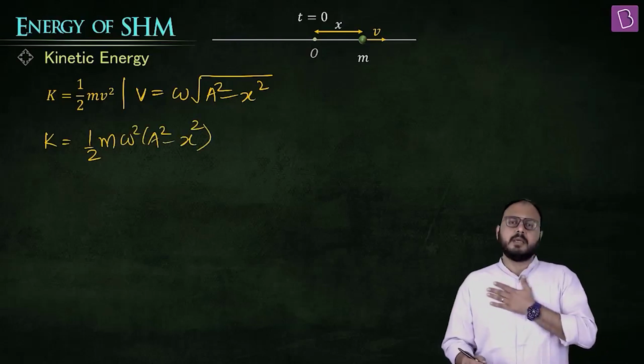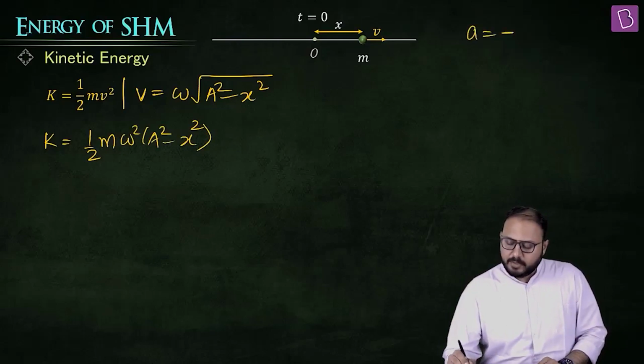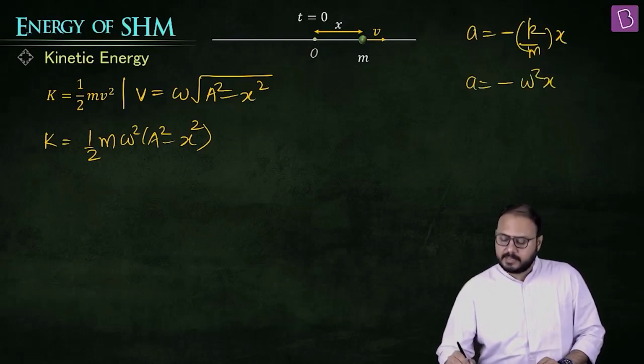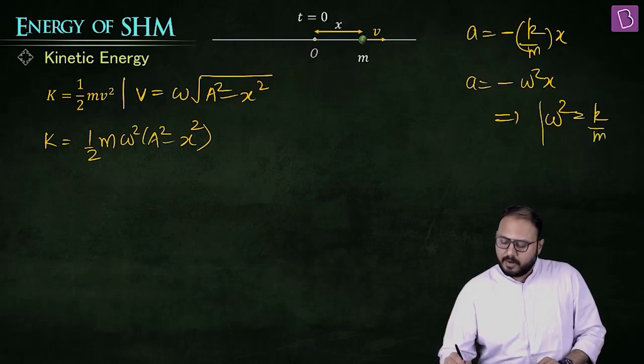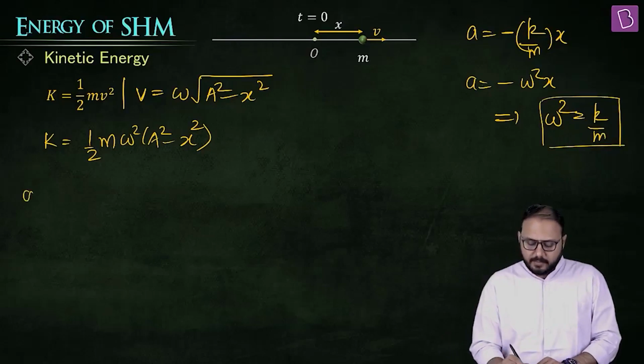But now what do we do here? What to do? Acceleration was minus k by mx to begin with. Then I called acceleration as minus omega square x. That implies omega square was equal to k by m, or not? So what is m omega square? k. Good. So kinetic energy is half k a square minus x square.